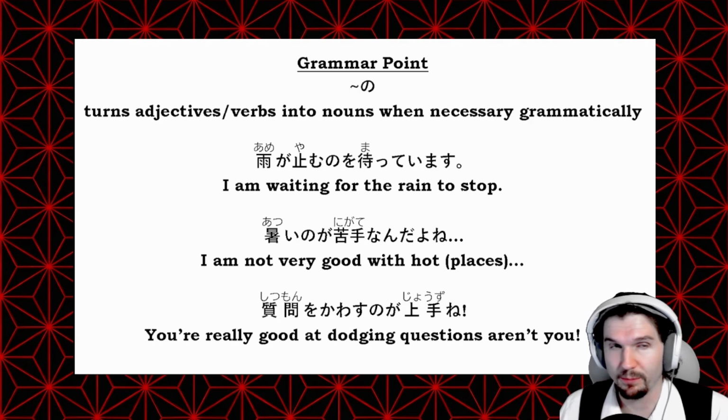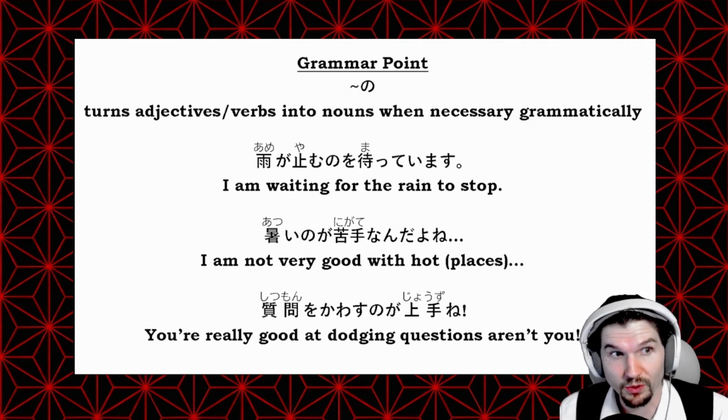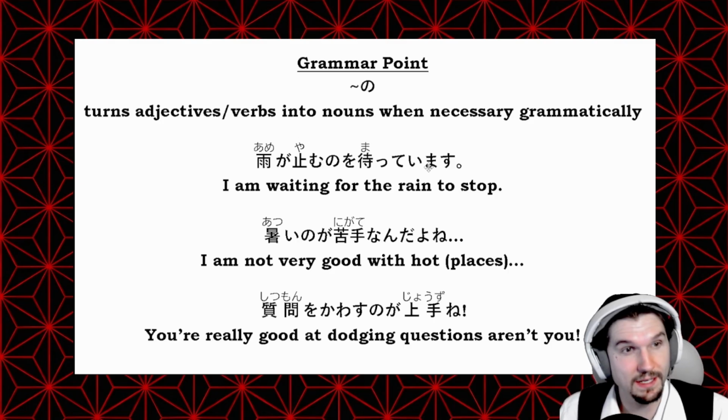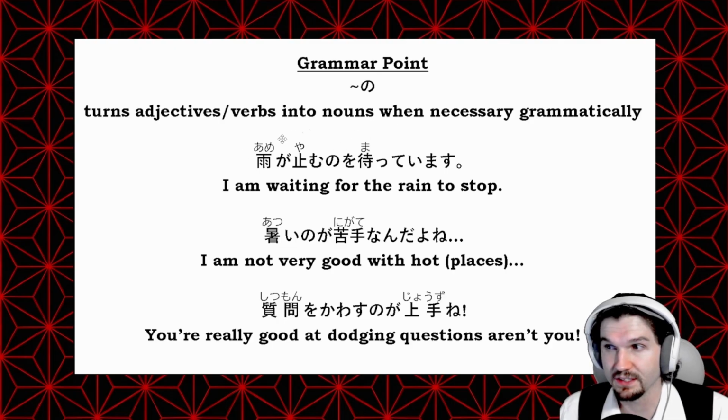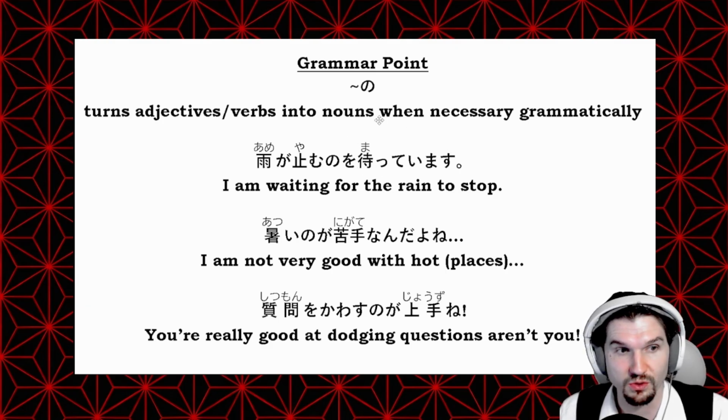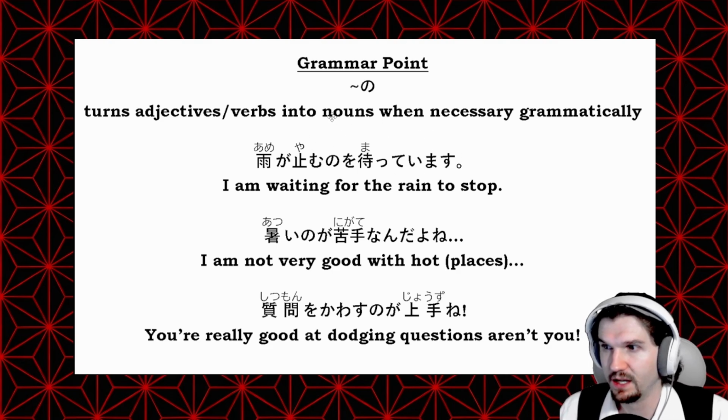So for our first example, we have 雨が止むのを待っています. We have 雨が止む, which is for the rain to stop with that particle ga. That's the thing it's doing. 雨, rain, が止む, stop. No. So in order to say we're waiting for the rain to stop, you can't wait on an action stop. So you turn it into a noun with no. So 雨が止むのを待っています. I am waiting. That's matsu in the teiru or teimasu form. Currently doing it. Waiting for the rain to stop.